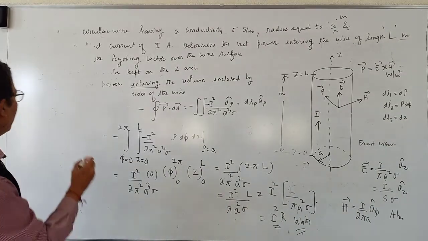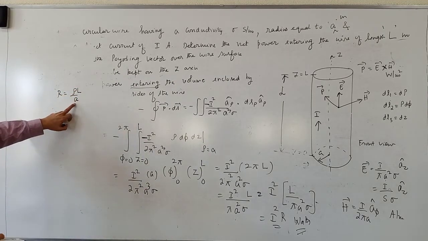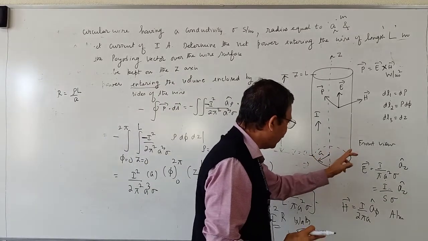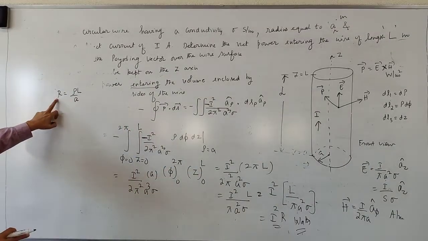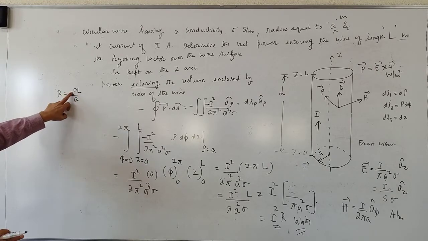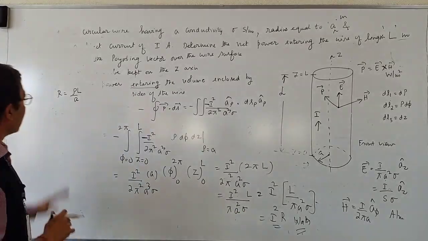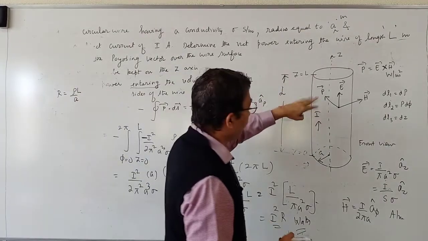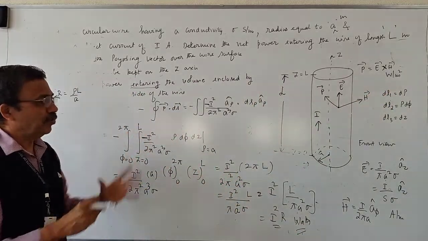See, again I want to tell you one thing. In PUC you have written R is equal to rho into L by A. Here A is the area of cross section of the wire. In the present problem, a is the radius of the wire. Therefore, don't confuse this A with this a. Please note that. That means resistance is directly proportional to the length of the wire, inversely proportional to the area of cross section. Rho is resistivity. Reciprocal of resistivity is conductivity, which is sigma. And here rho stands for resistivity, but in a cylindrical system rho stands for one of the coordinates. So do not confuse with your PUC convention.